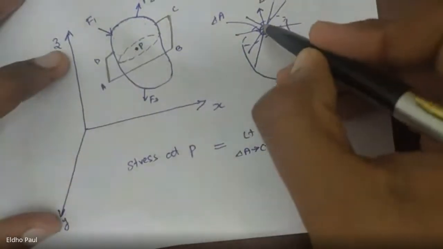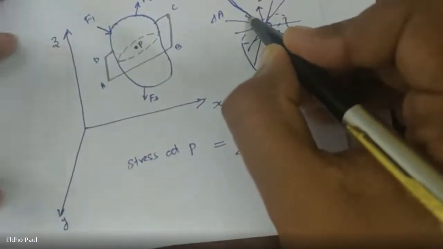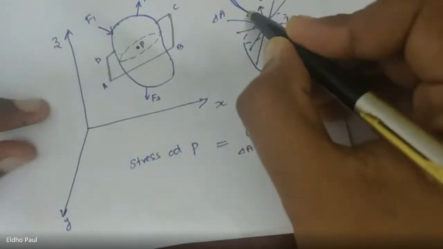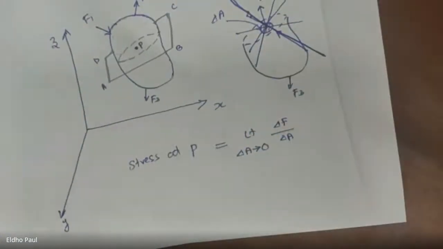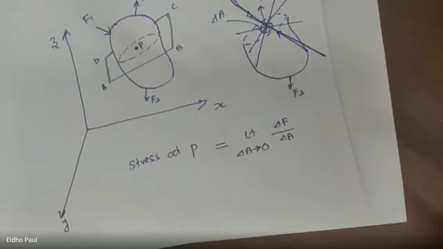For example, if you take this plane, the corresponding stress value will depend upon this plane. So each stress vector is characterized by the corresponding plane on which it is acting. Each stress vector will be different because it is dependent upon the plane on which it is acting. So here we have an infinite number of planes, and each stress vector is characterized by the corresponding plane on which it is acting.